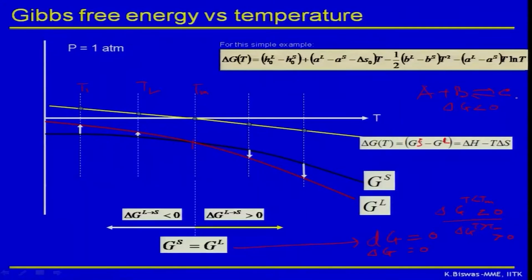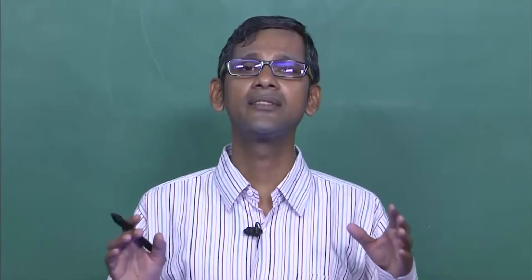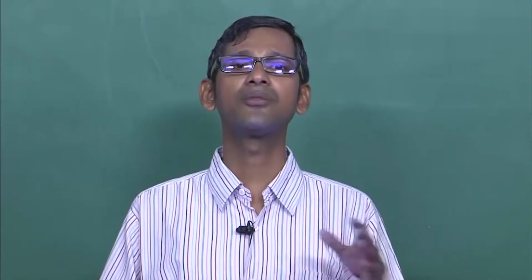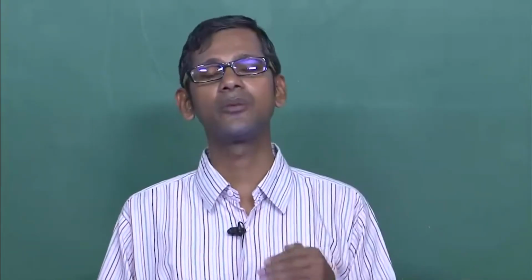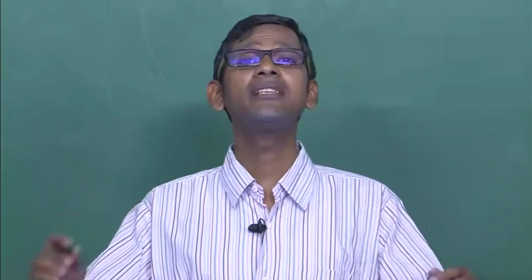In a simple ice-water analogy, I am giving you this concept that the sign of delta G is going to dictate the direction of phase transformation. Finally, the answer to the phase transformation direction, whether solid will transform to liquid or liquid to solid, can be obtained by simply calculating delta G and plotting in this manner. Okay, so that is for the pure systems, which is easy.